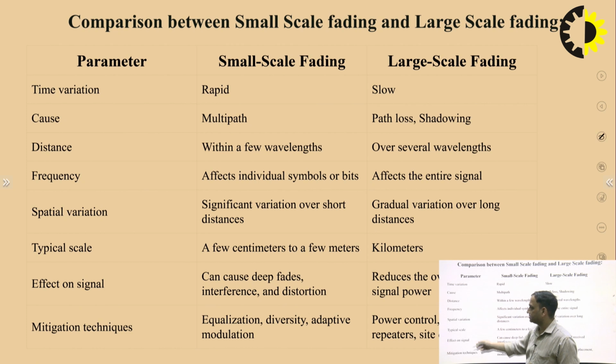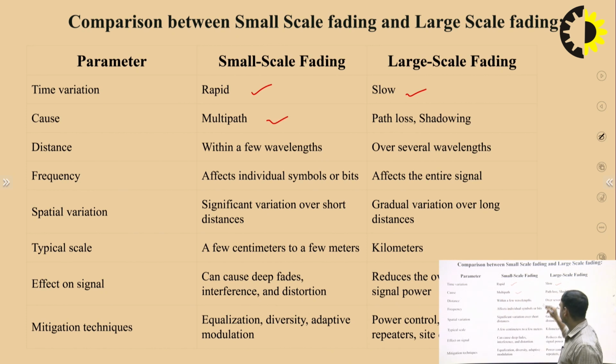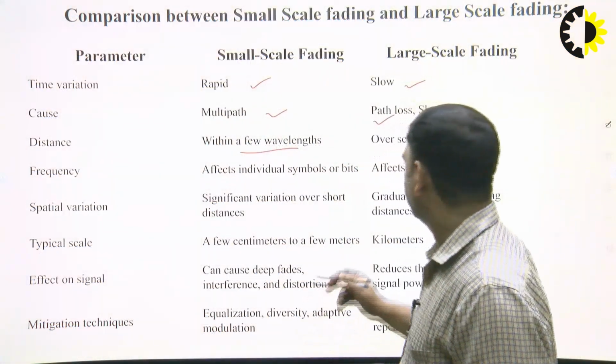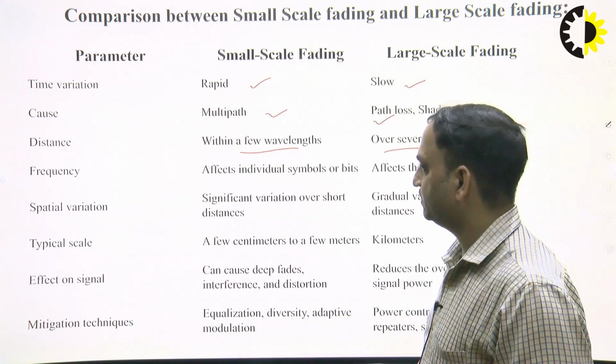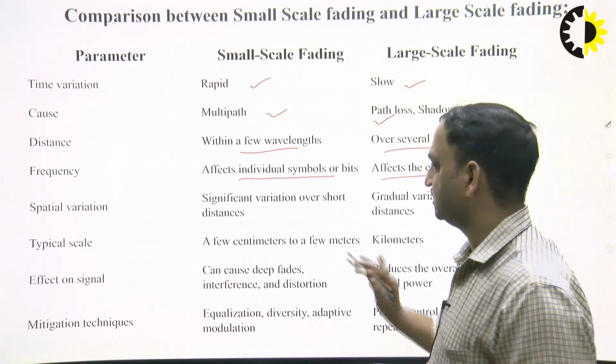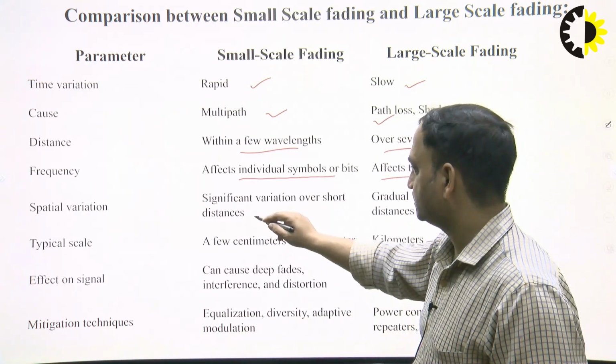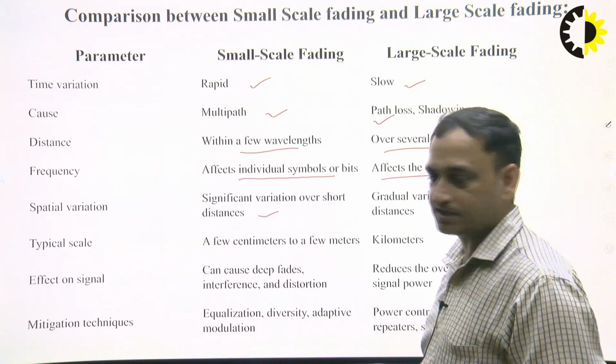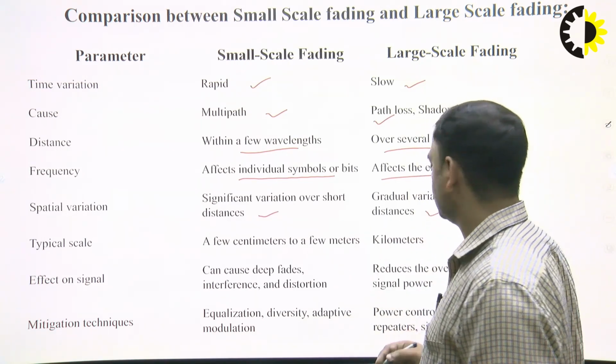There are different parameters. Time variation: small scale is very rapid, large scale is slow. What is the cause? Multipath is the cause for small scale fading, and path loss and shadowing are the reasons for large scale fading. Distance: within a few wavelengths, but several wavelengths in large scale fading. Frequency: it affects individual symbols or bits, and here it affects the entire signal. Spatial variations: significant variations over short distances, and here gradual variation over long distances.